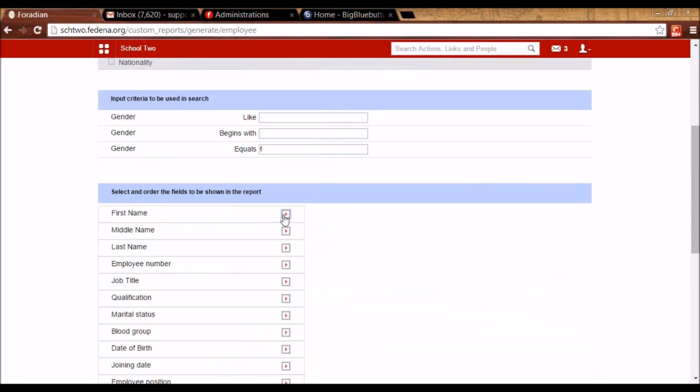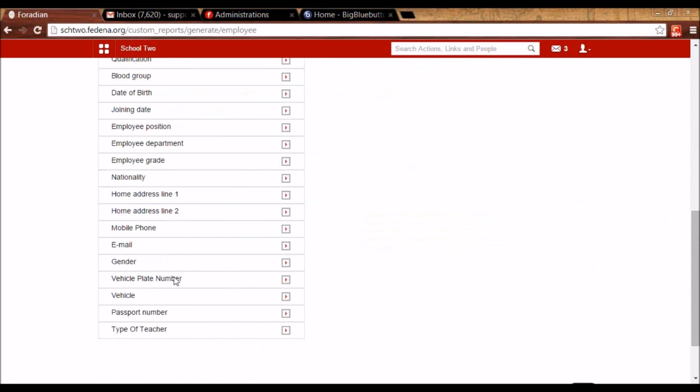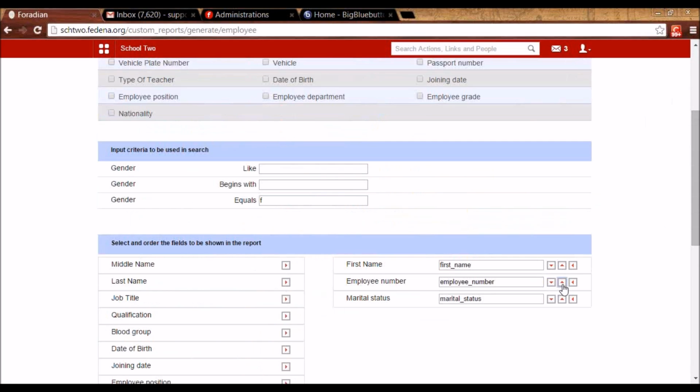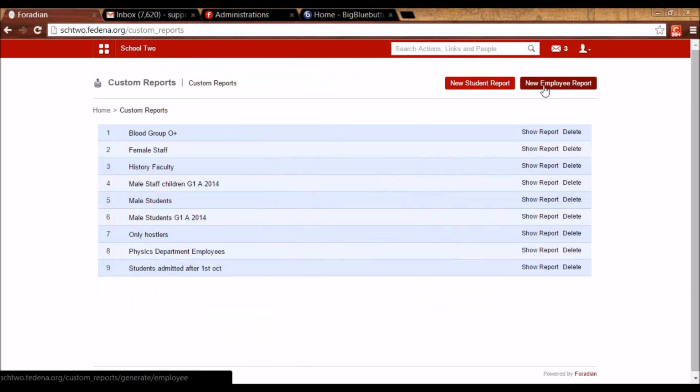And now in that list, what all I want to see. So let's say I want to see the first name, I want to see the employee number, marital status, and these can be selected from here and they can even be arranged like this. So this is how the custom report can be generated for the employee or the student.